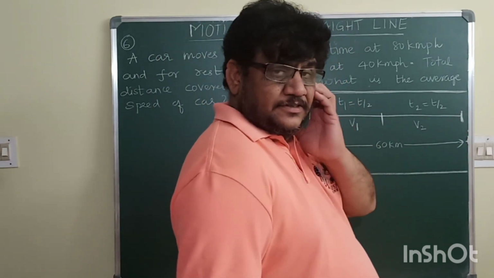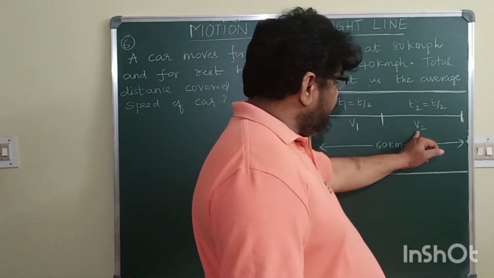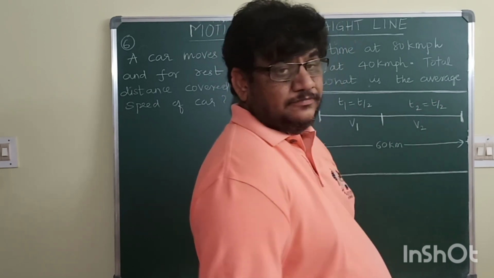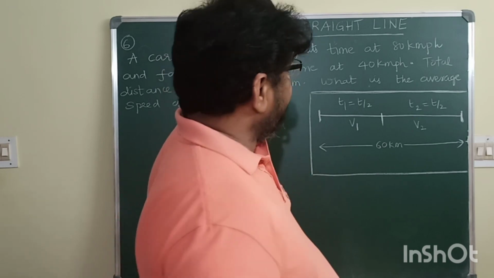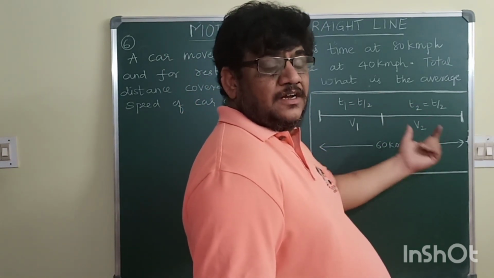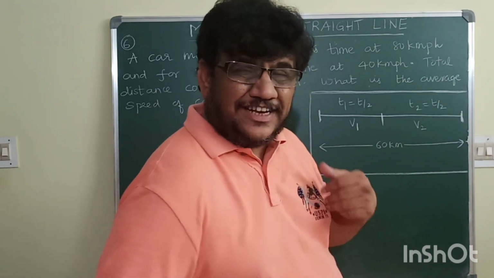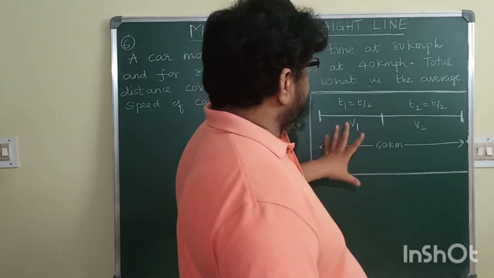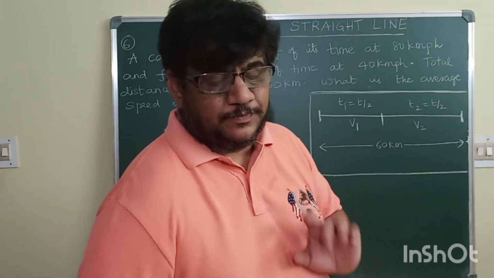Remaining distance, it is traveling with a speed v2 within a time interval of t by 2. That is the meaning of first half of the time and second half of the time. T1 is t by 2, T2 is t by 2. V1 and V2 values are being given. You have to find average speed.